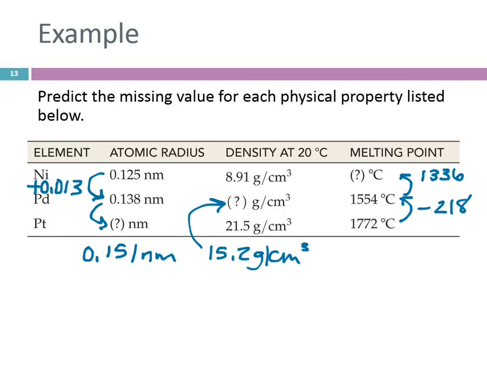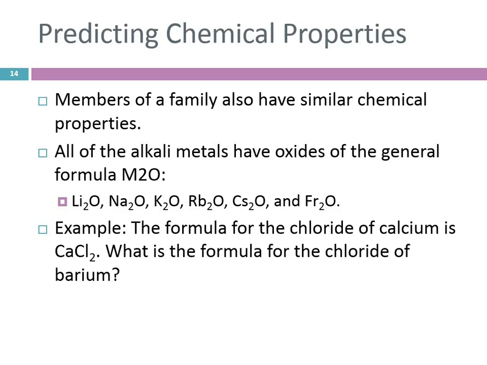Dimensional analysis, not something to let go. That one's critical. You got to get that. We can also predict chemical properties from the periodic table. Members of a family, a chemical family, also have similar chemical properties.